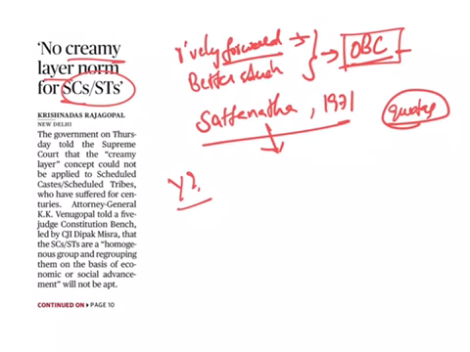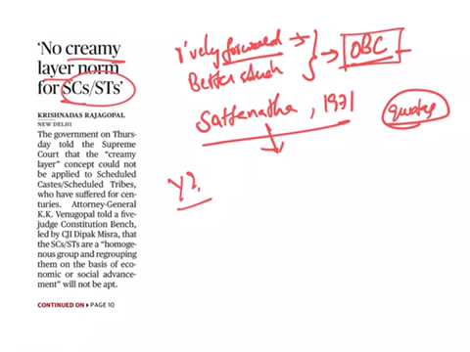Because a petition was filed in the Supreme Court saying that this creamy layer concept should be introduced for SCs and STs also. So the Supreme Court is hearing the petition to exclude the creamy layer of SCs and STs from the benefits of reservation.